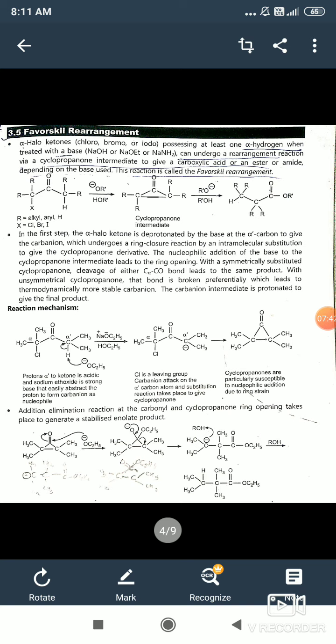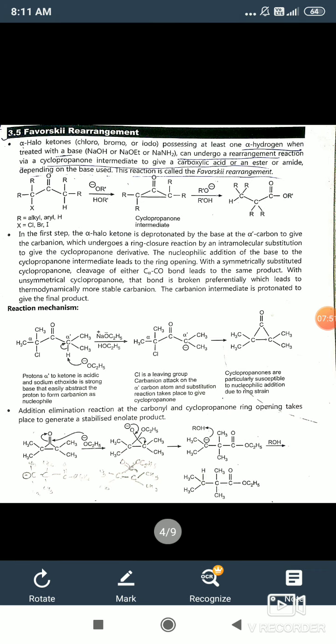Then in the next step this negative charge is shifted, then carbon oxygen double bond is formed, and also the OC2H5 group migrates to another carbon atom, and then in the next step there is a formation of carbanion. This negative charge abstracts the proton from alcohol and then the formation of ester as a product in the Favorskii rearrangement.